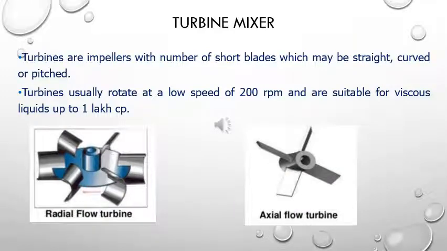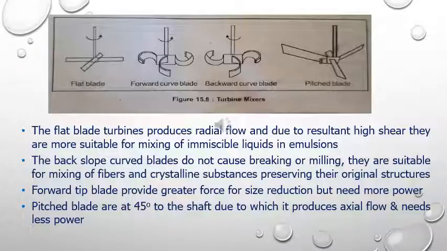Next type of mixer is a turbine mixer. So the turbine mixers are impellers with a number of short blades which might be either straight, curved or pitched. Turbine mixers usually rotate at low speed of about 200 rpm, and they are more suitable for viscous liquids. This slide shows various blades and the type of flow pattern they give.